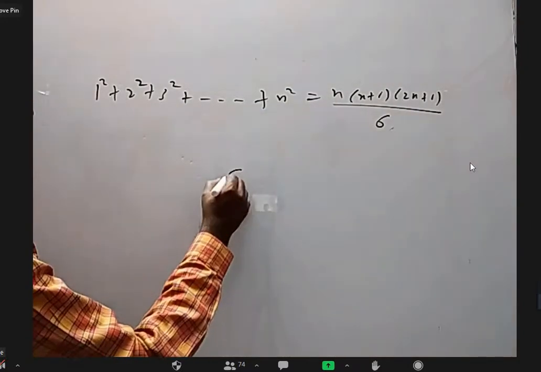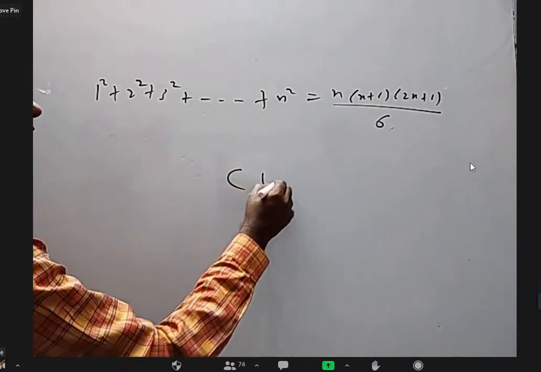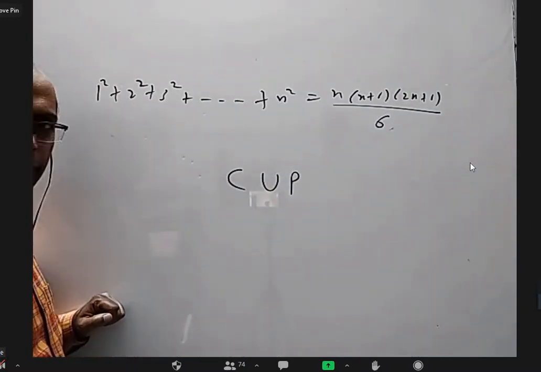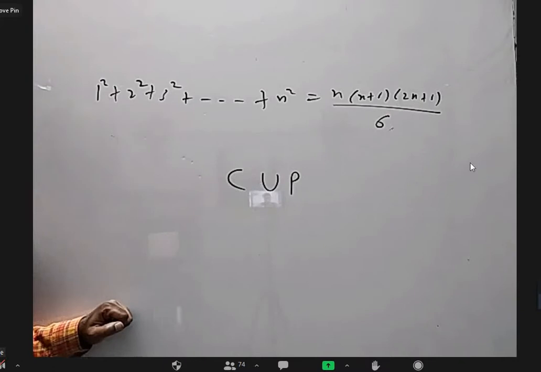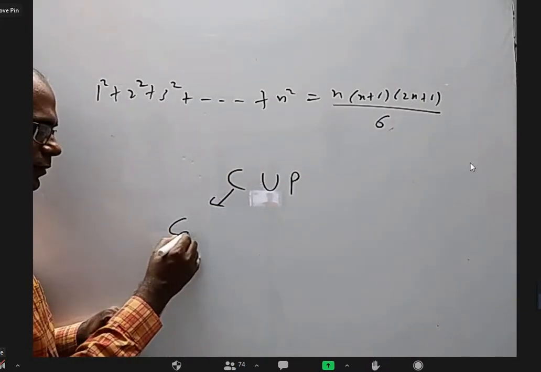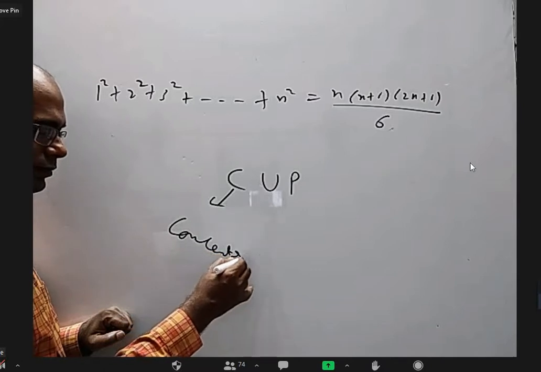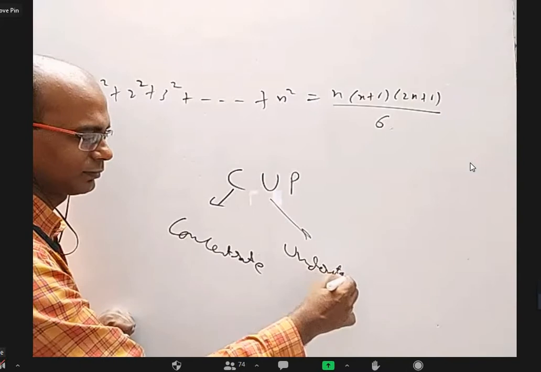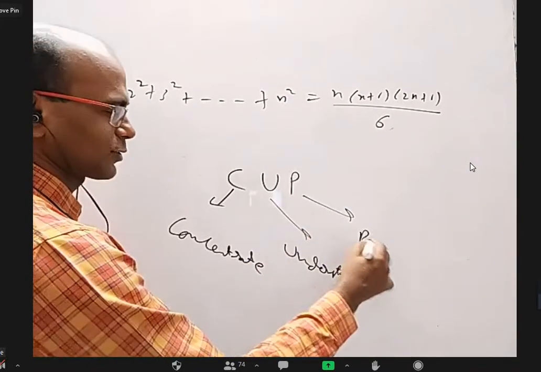Anybody heard there is a formula for success called CUP? Anybody heard? No, okay, sir. I'll explain it in a minute. C for concentrate. U for understand. And P for practice.